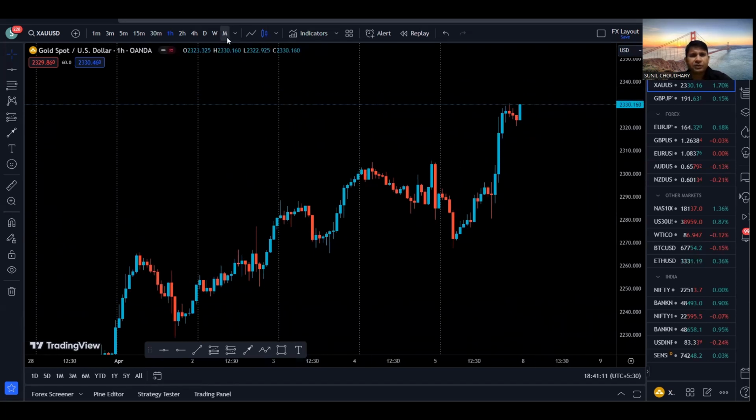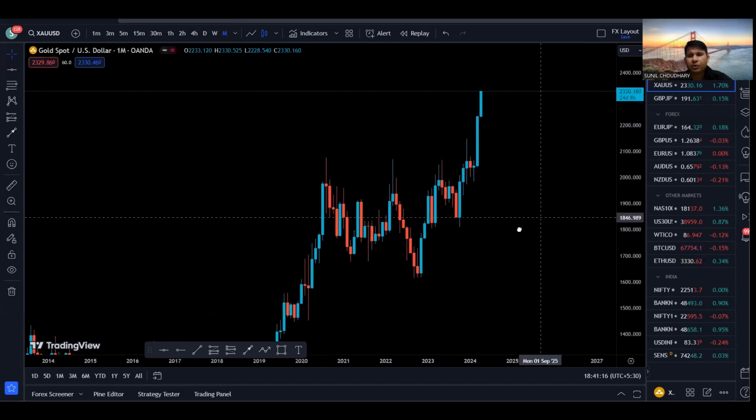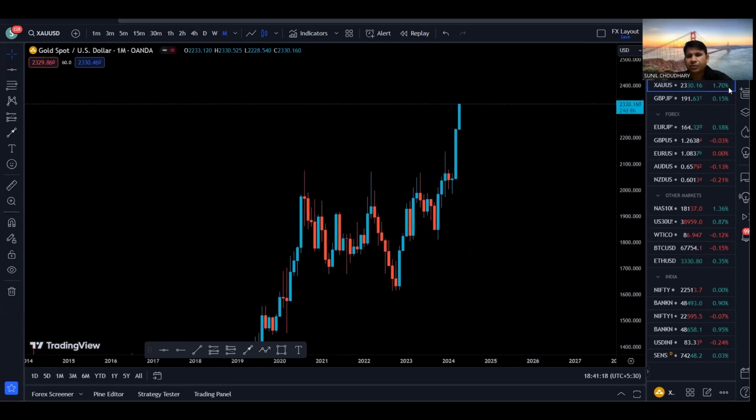So first of all, we are on the gold monthly chart. As we can see, gold has broken out of this range. We had this resistance, and price broke this resistance and created a new high. So we are basically bullish on the monthly time frame.